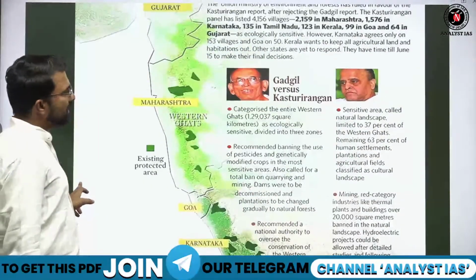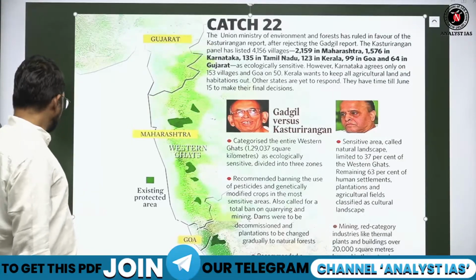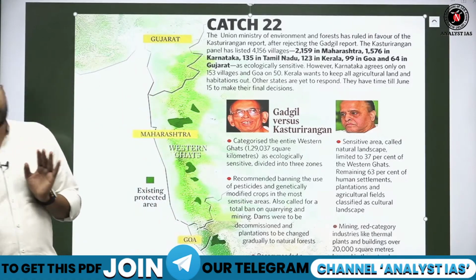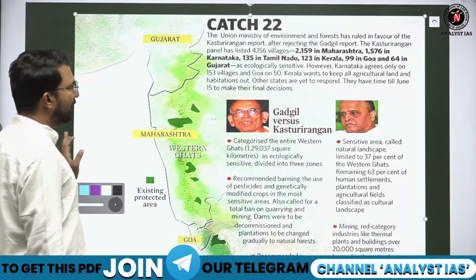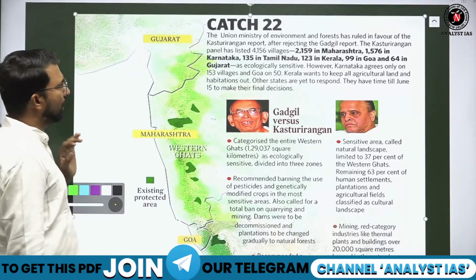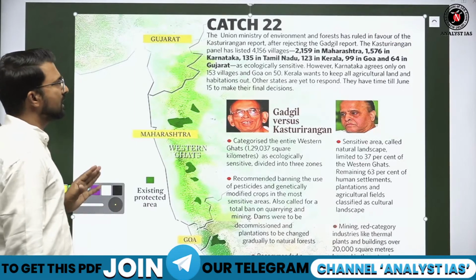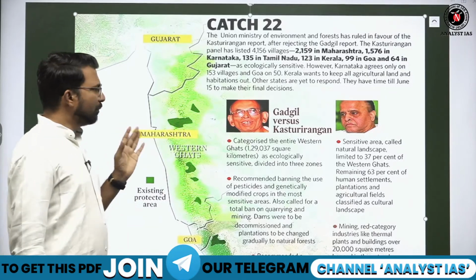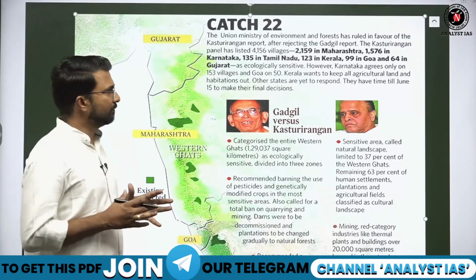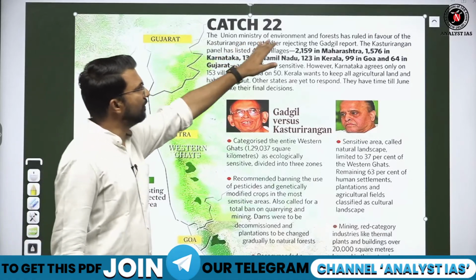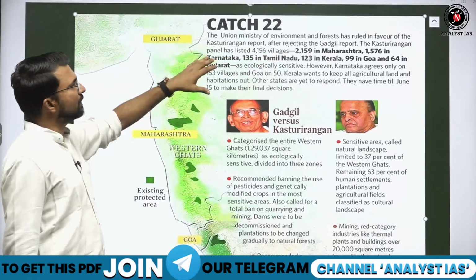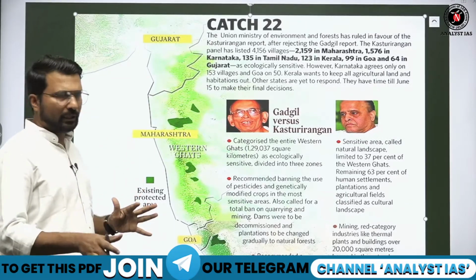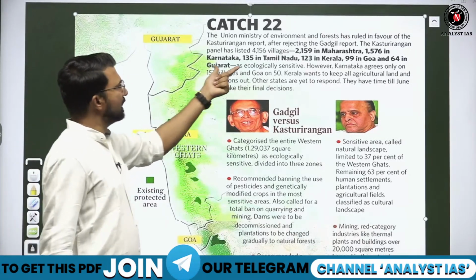There were 2 committees formed by the central government to give their suggestions to protect the Western Ghat region. Now, what were their recommendations, comparatively? One is the Gadgil report and one is the Kasturi Rangan report. The Gadgil report came earlier, and it basically set up some stringent norms. The Union Ministry of Environment and Forest ruled in favor of the Kasturi Rangan report. So there were 2 reports, and the Union government chose to follow the Kasturi Rangan report, not the Gadgil report.